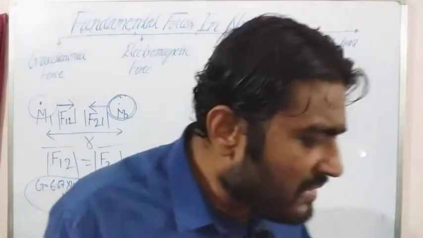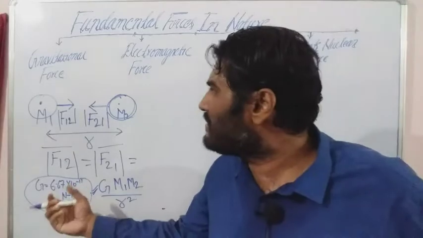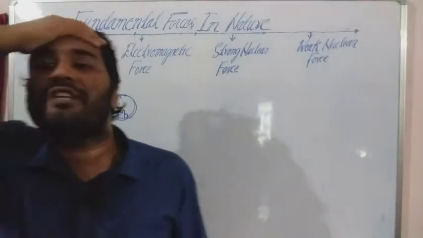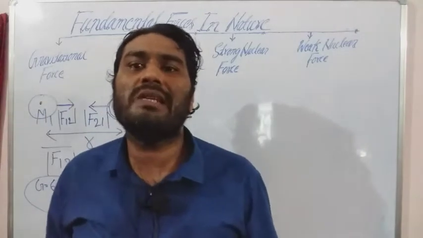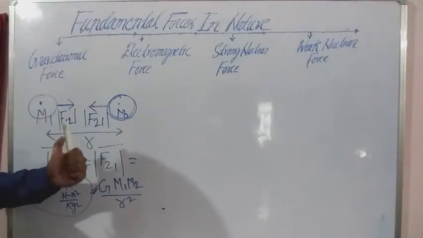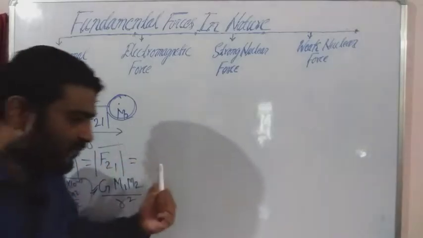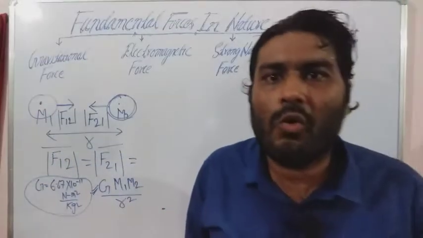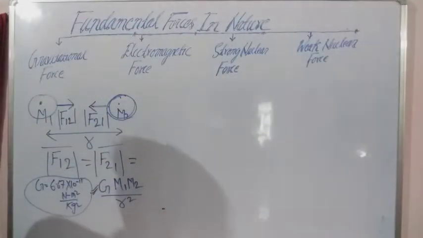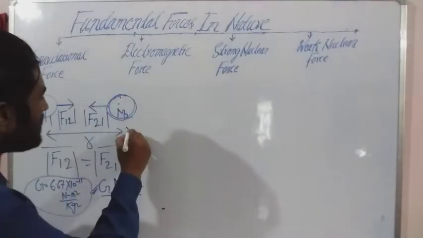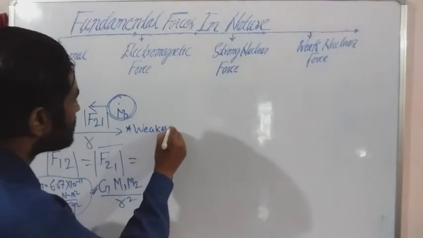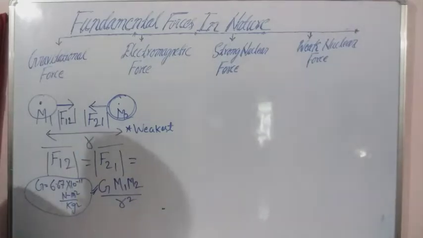So this is one of the reasons why this force is very weak. If we will be talking about the nature of gravitational force, this force is the weakest force operating in nature.